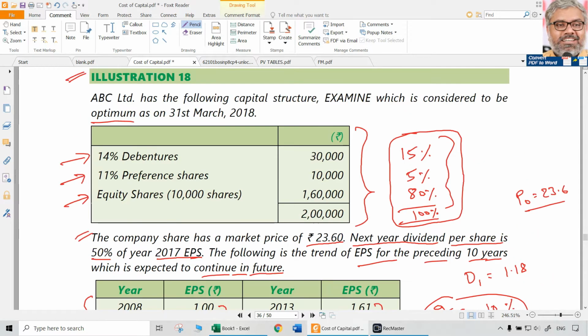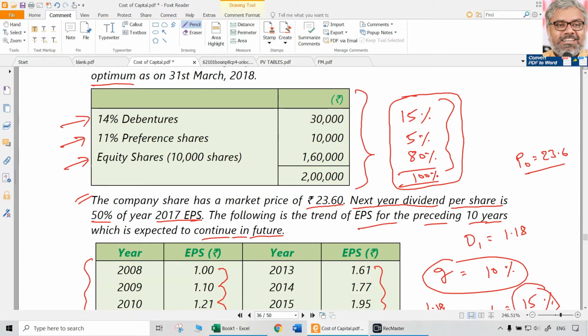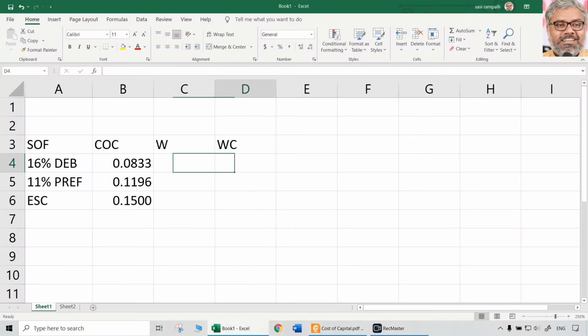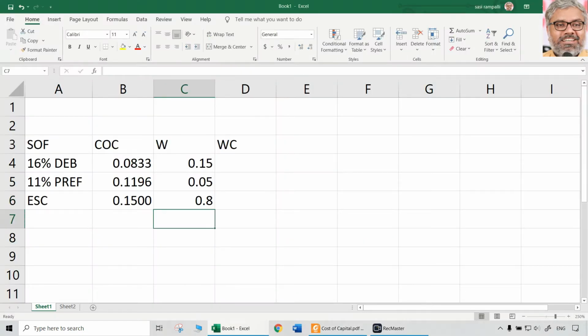Is any information given about what the new capital structure ratio is going to be? Nothing is given, so naturally there is no option. We have to take the same ratio. What is the existing ratio? 15% for debt, 0.05 means 5% for preference shares, 0.8 means 80% for equity shares. The same weights have to be taken.